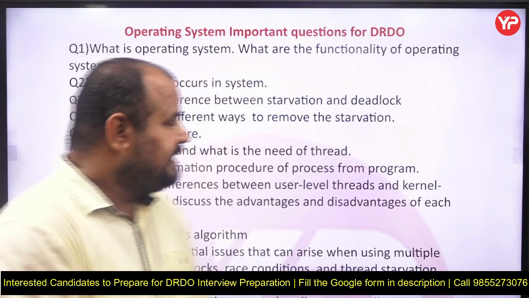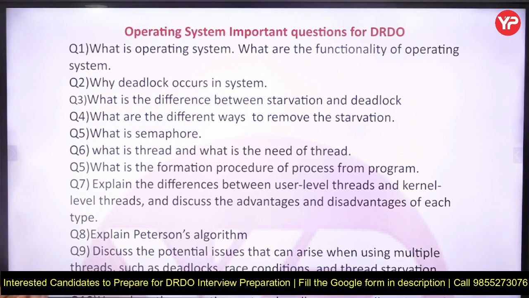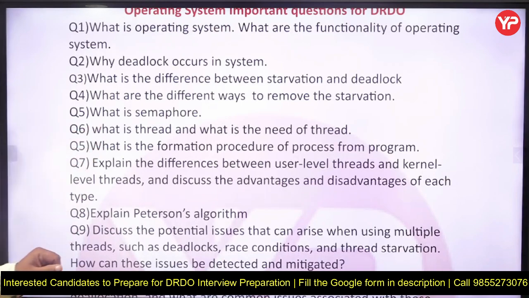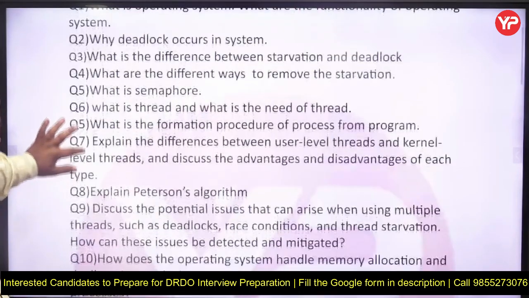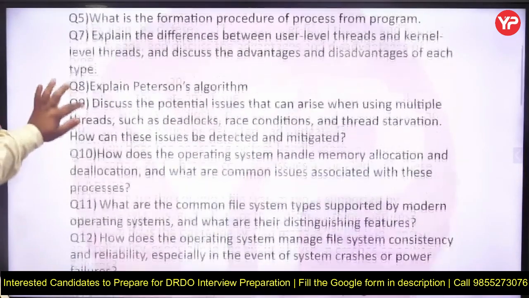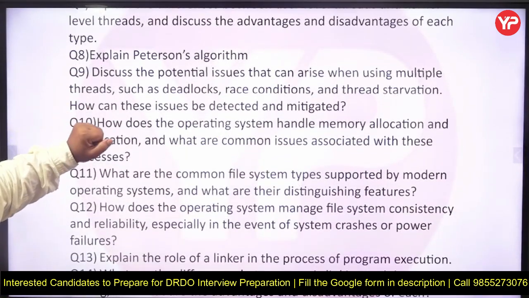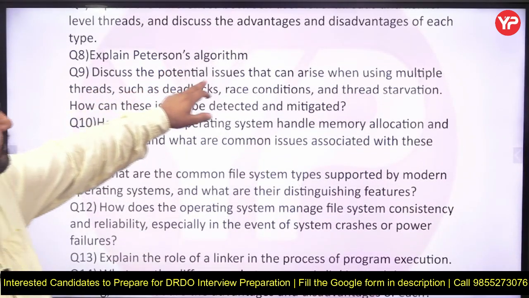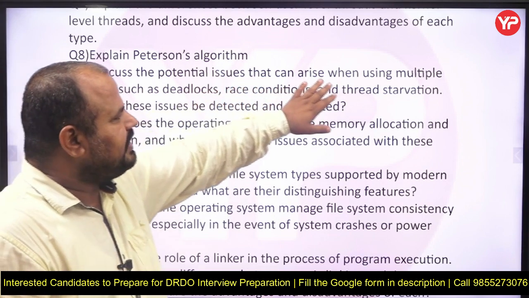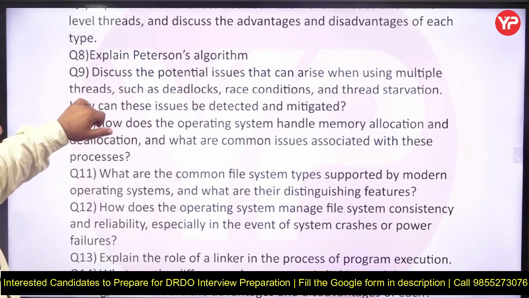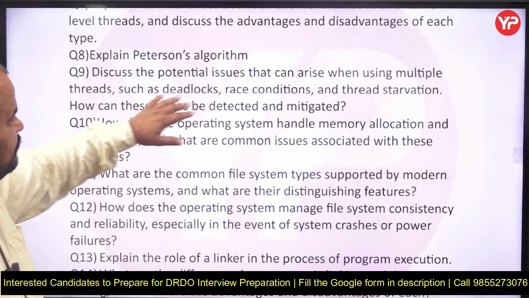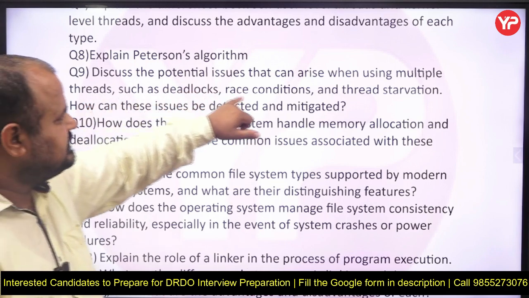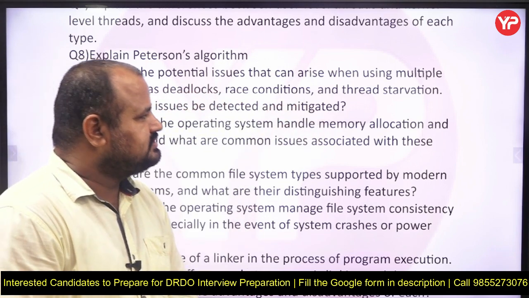So my dear students, here are some of the questions: what is the difference between starvation and deadlock, what are the different ways to remove these, what is a semaphore, what is a thread. Yes, again thread is one of the important topics. And what is the formation procedure of a process from a program? Explain the Peterson algorithm. Then again a very important problem: discuss the potential issues that can arise when using multiple threads, such as deadlock, race conditions, and thread starvation.